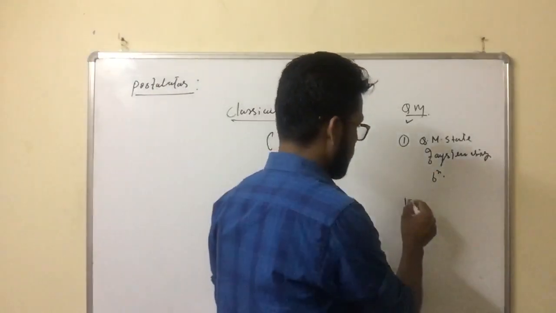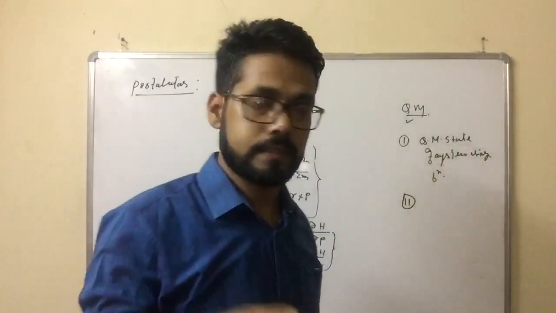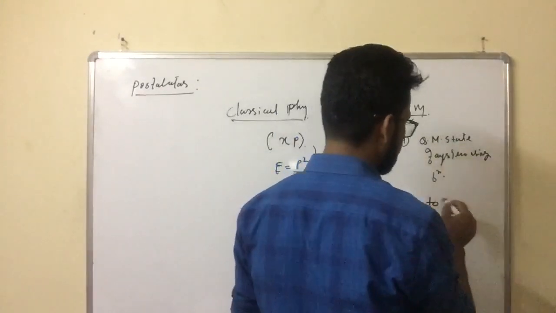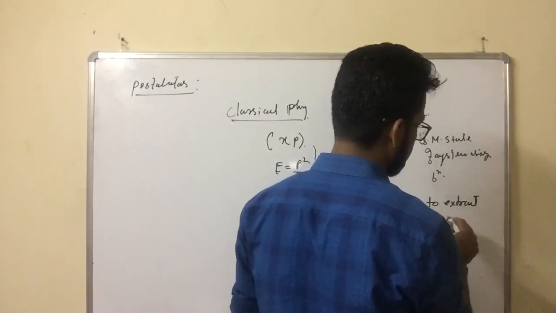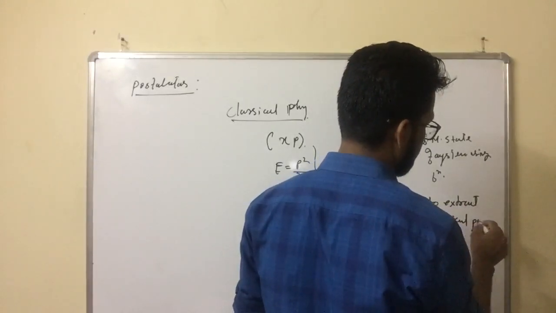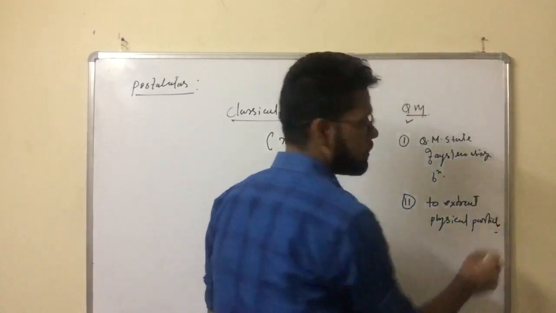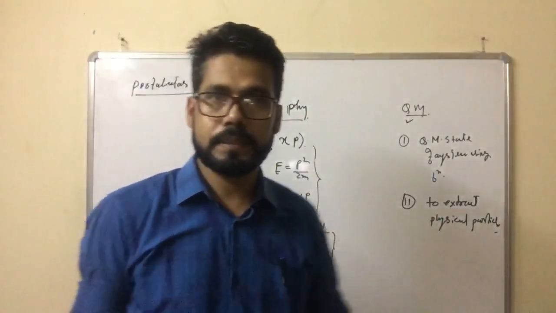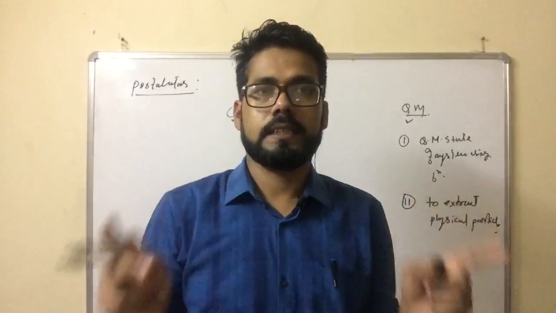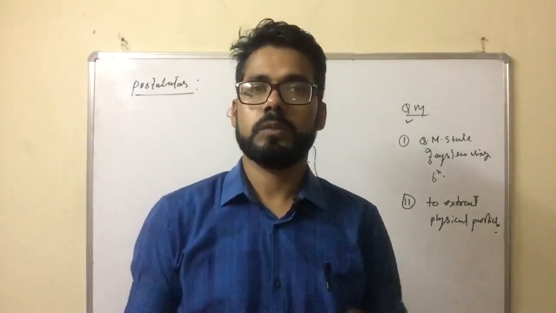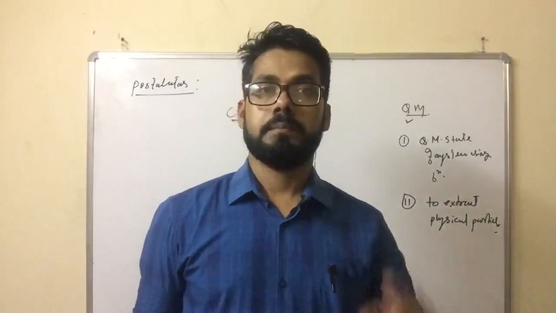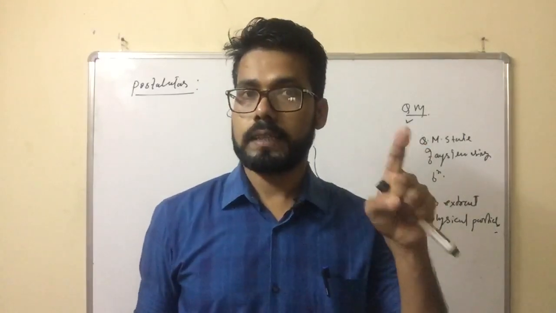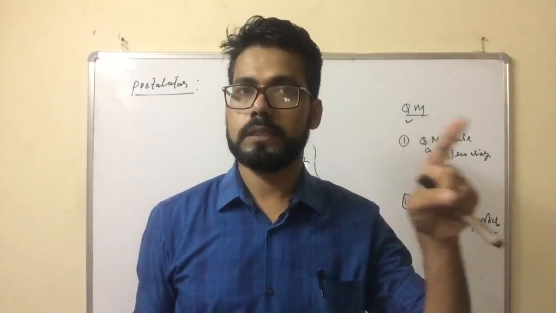Second point: how to extract physical parameters. Suppose in point 1 we have represented a particular quantum mechanical state by a mathematical function, which is later named a wave function. From the wave function, how can we extract information about the system?